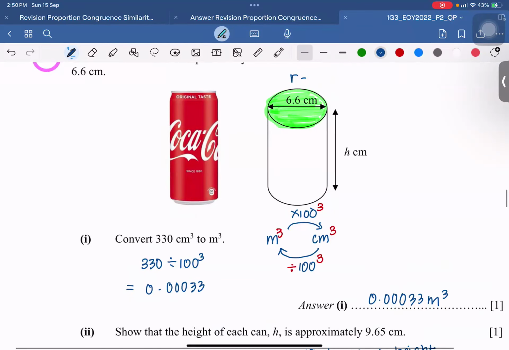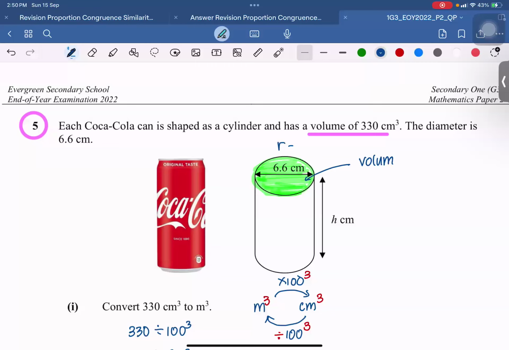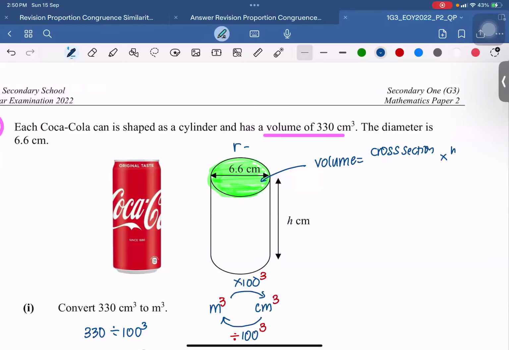Next, show that the height of each can. What other information did they give me? Oh, they gave me a volume. Okay, how do I find the volume of a cylinder? What is the shape of the base area? The cross-sectional area is the shape of a circle. So Harris, can you tell me how to find the volume of this prism in this case? My base area or cross-sectional area times the height. What is the shape of the cross-section? Area of circle. Harris.